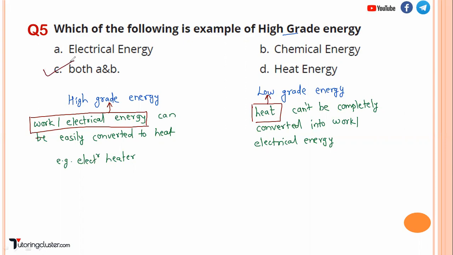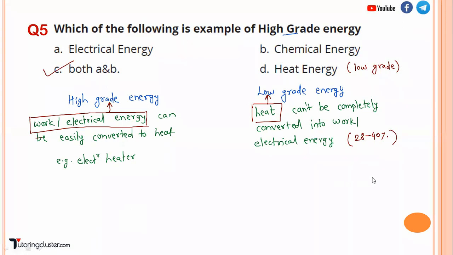So the answer will be both A and B. Heat energy is a low grade energy. I hope that with this, what is meant by high grade energy and low grade energy is clear to you. And one more thing, from low grade energy, you can convert up to 20 to 40% into work or electrical energy. That you have to remember.